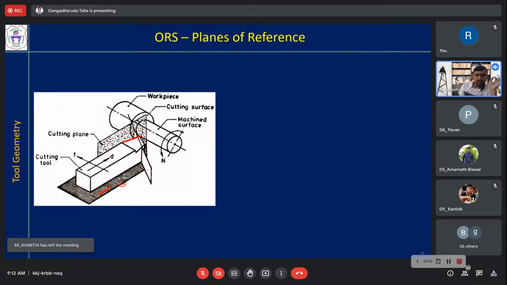Now there is this plane, called the orthogonal plane, pi o. The cutting plane is pi c, this is pi r, and this is pi o. The orthogonal plane is perpendicular to both pi r and pi c, and it passes through the cutting point. That is how we define the planes here. Now you project the tool on all these different planes and get those angles.